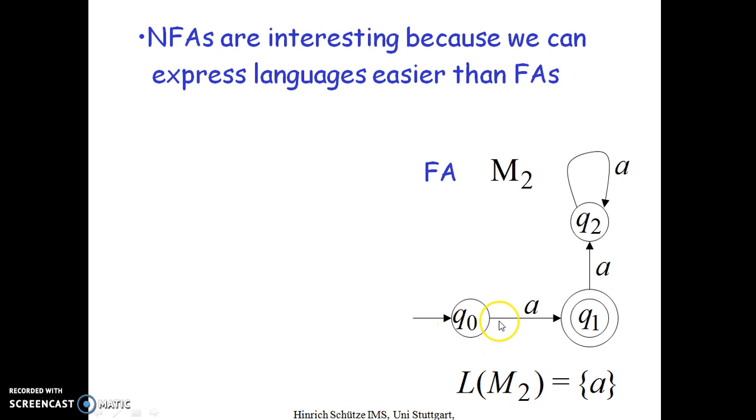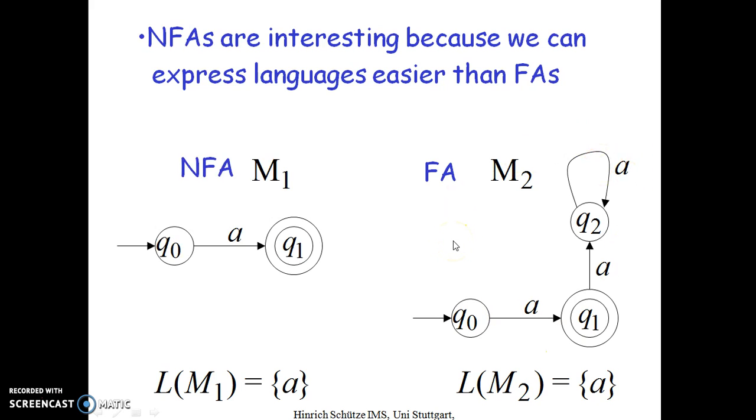In this example, on reading a single A, I'll reach Q1. After that, if I read any number of A's, it will go to the trap state. So this is a deterministic finite automata. The same thing in an NFA, I can write with only one transition. It will reject the null set, and it will reject any number of A's. It will accept only a single A. So this is the deterministic automata and this is the NFA, which is easy to construct.